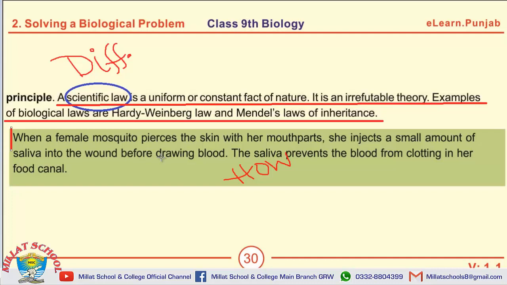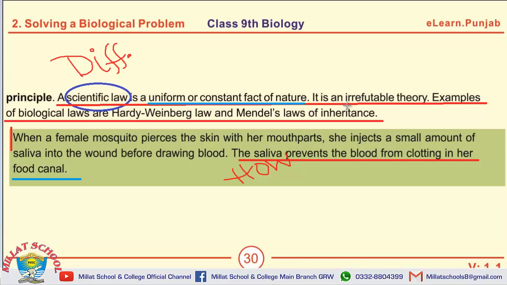When a mosquito pierces the skin with her mouthpiece, she injects a small amount of saliva into the wound before drawing blood. So the saliva prevents the blood from clotting in her food canal. The MCQs may be: a scientific law is a uniform or constant fact of nature.